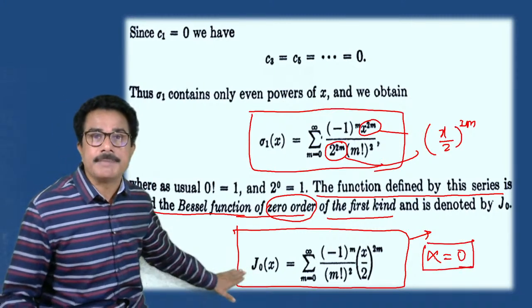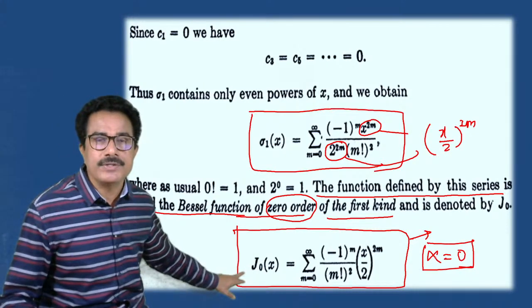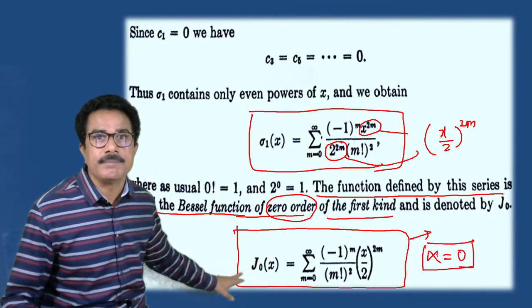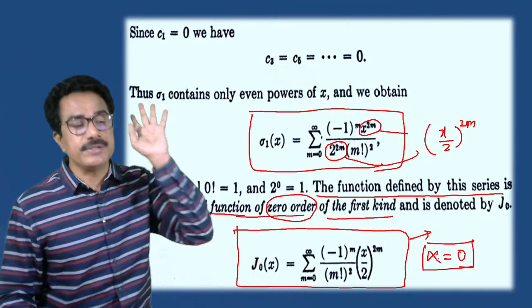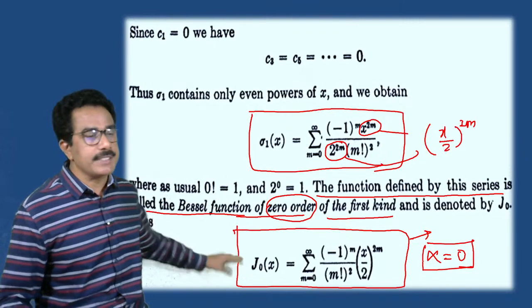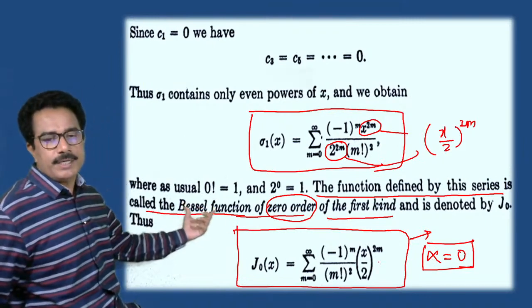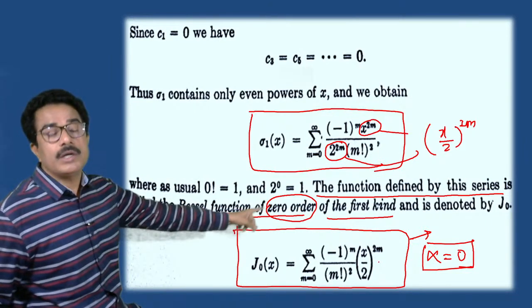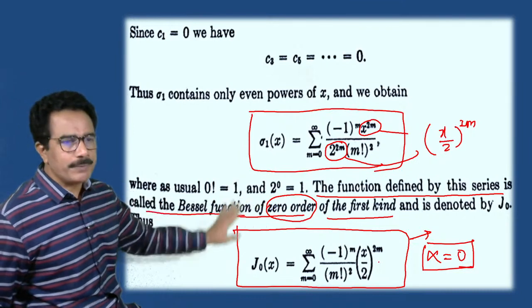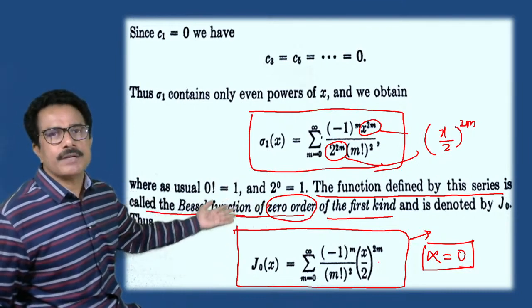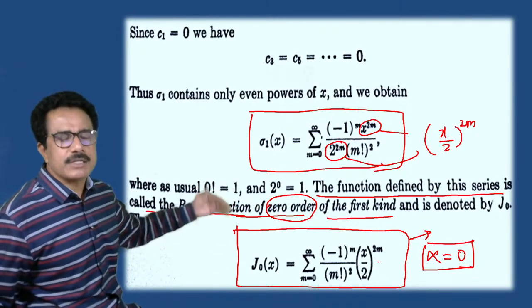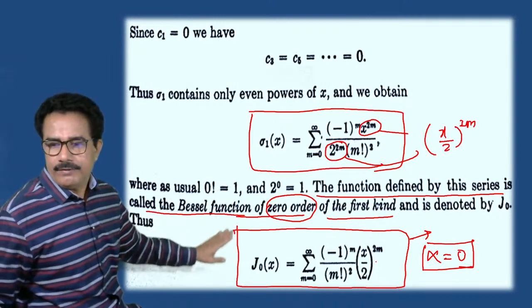This is the answer. This is the particular type of a function. This is the Bessel function when we consider alpha is equal to 0. So this is called a Bessel function of order 0, or it is also called Bessel's function of first kind.